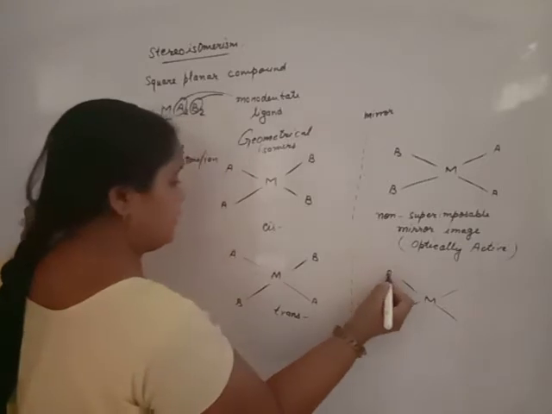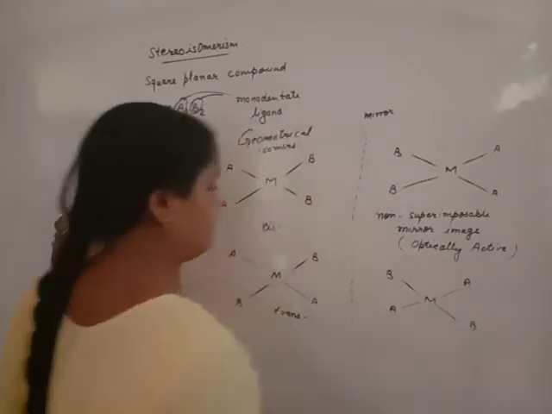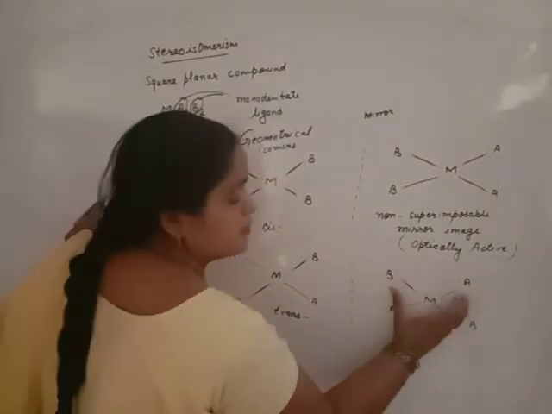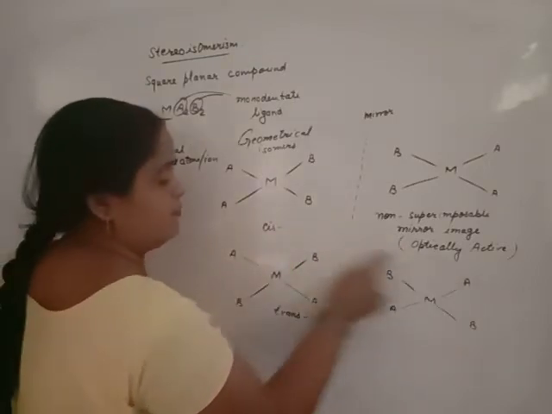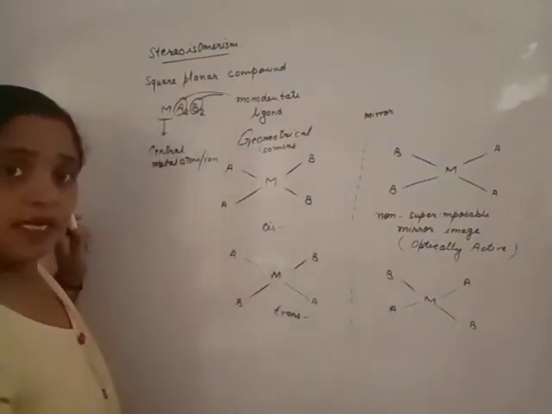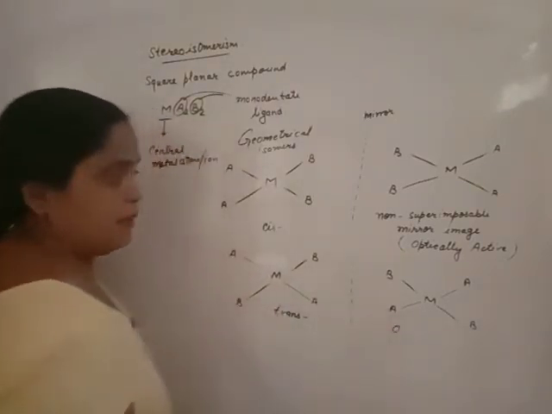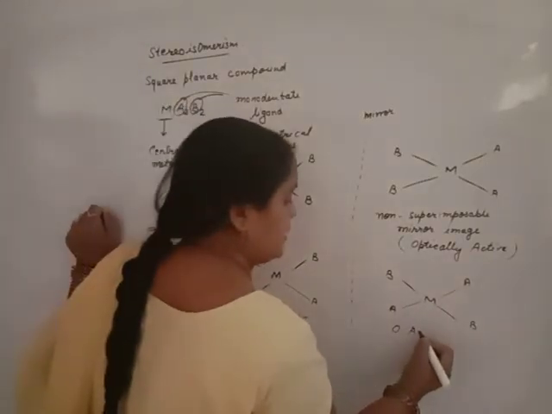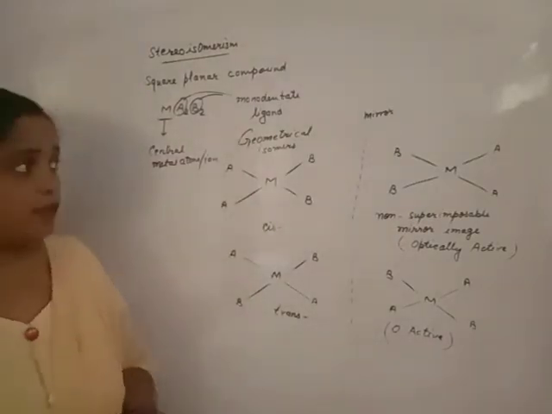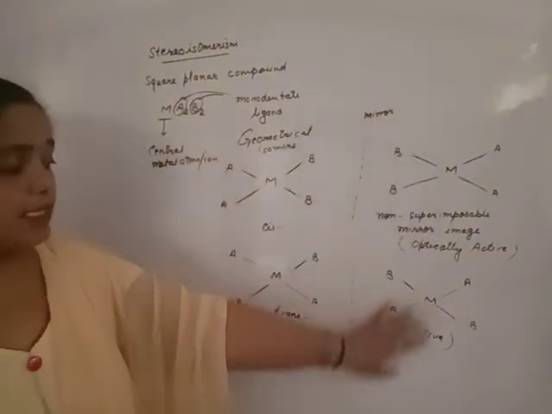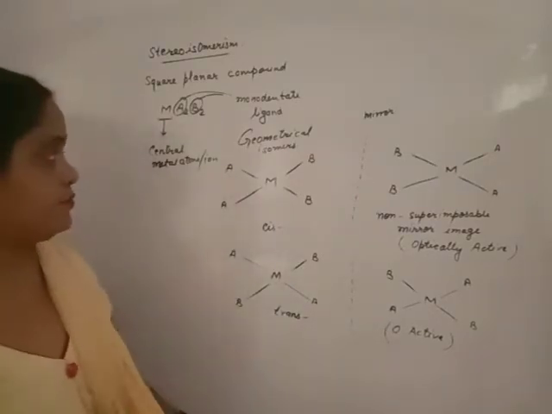And try to understand yourself whether it is optically active or optically inactive. Now, place this image over this one. B covers A, A covers B. That means they are also non-superimposable mirror images. A non-superimposable mirror image is optically active. Beta, it is optically active. You will identify yourself the optical isomers, either optically active or optically inactive.